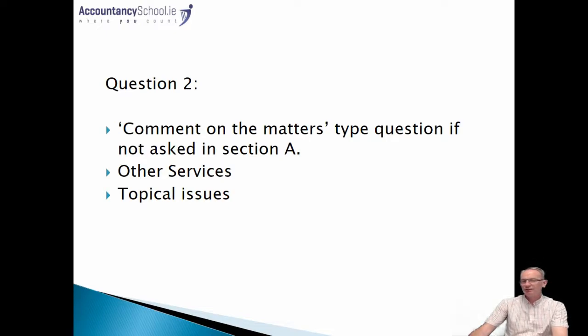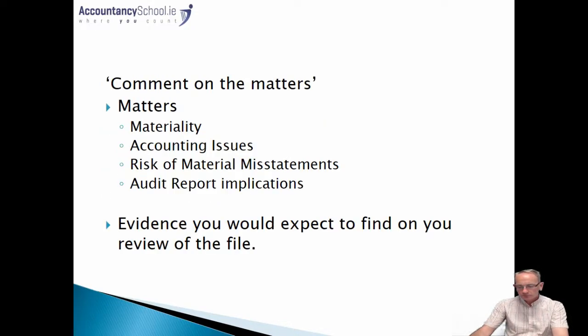Topical issues will be current issues, and the examiner has traditionally either issued an article online on accaglobal.com, or indeed within the current auditing environment there may be something which comes to our attention, and if that's the case, we're continuously keeping an eye out to see what's happening in the world of auditing.